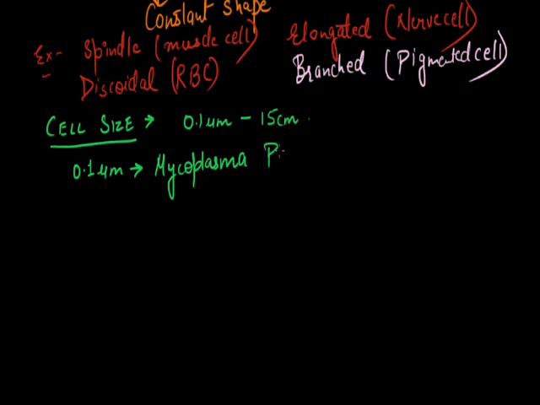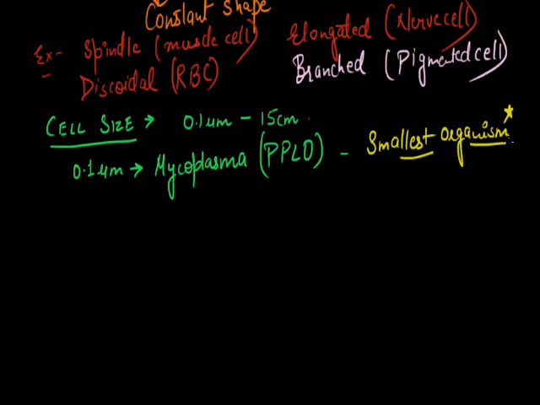mycoplasma. They are also called PPLO, pleuropneumonia-like organism. They are the smallest organism. Children, this is important. Asked in many exams, who is the smallest organism? That is, the smallest organism is mycoplasma. It is disease causing and cannot be seen by our naked eye.